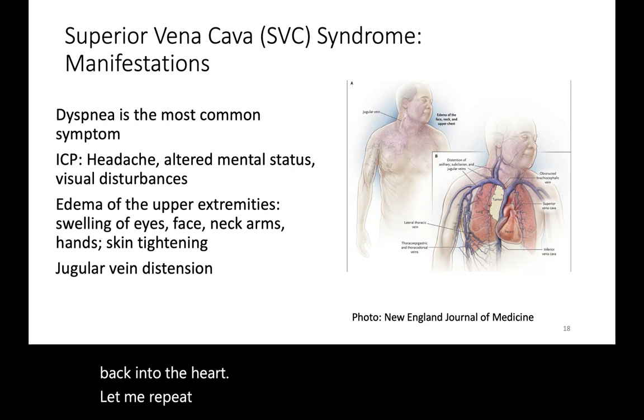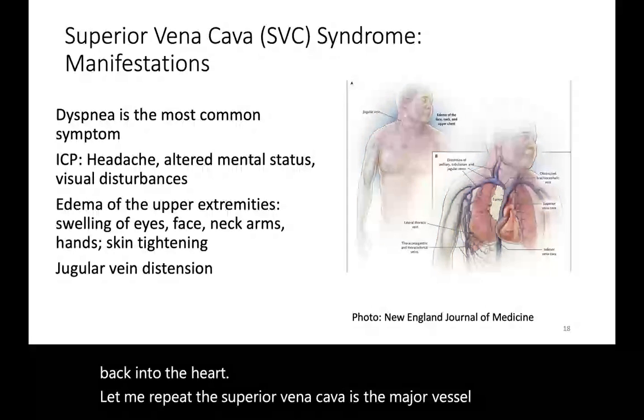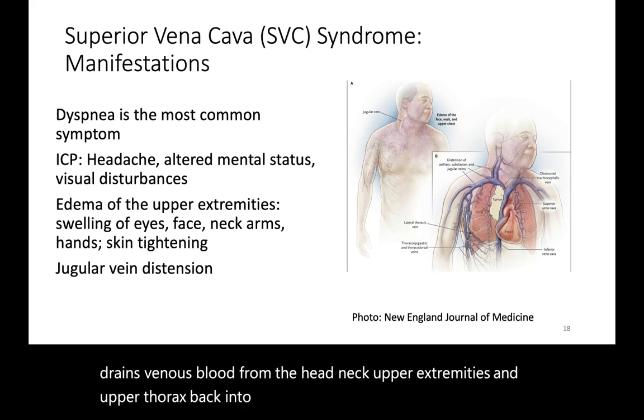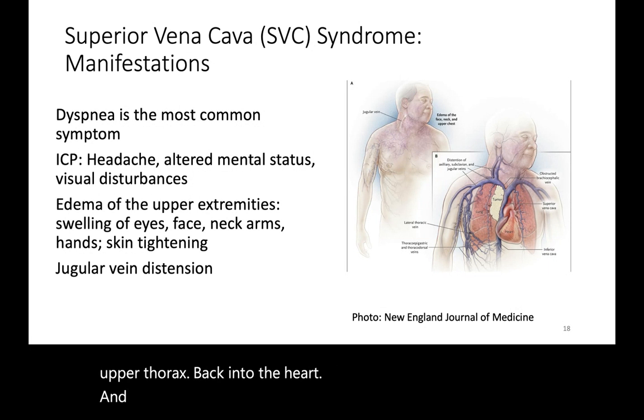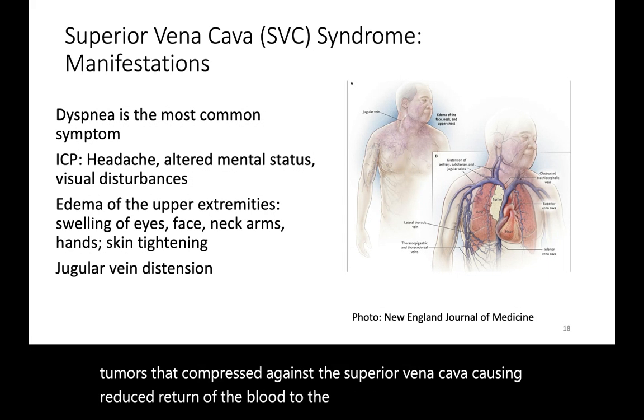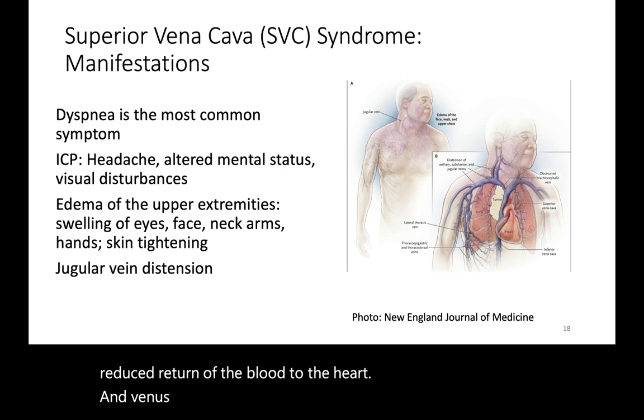The superior vena cava is the major vessel that drains venous blood from the head, neck, upper extremities, and upper thorax back into the heart. And with superior vena cava syndrome, this involves tumor or tumors that compress against the superior vena cava, causing reduced return of the blood to the heart and venous congestion.